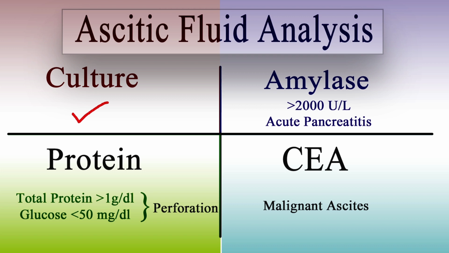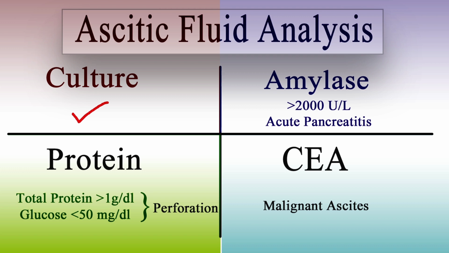For further analysis of ascitic fluid, if infection is suspected, then Gram stain and culture can be done, with inoculation of fluid into blood culture bottles at the patient's bedside to maximize the yield. If the protein value of the ascitic fluid is greater than 1 gram per deciliter and glucose value less than 50 mg per deciliter, it may be mostly perforation peritonitis.